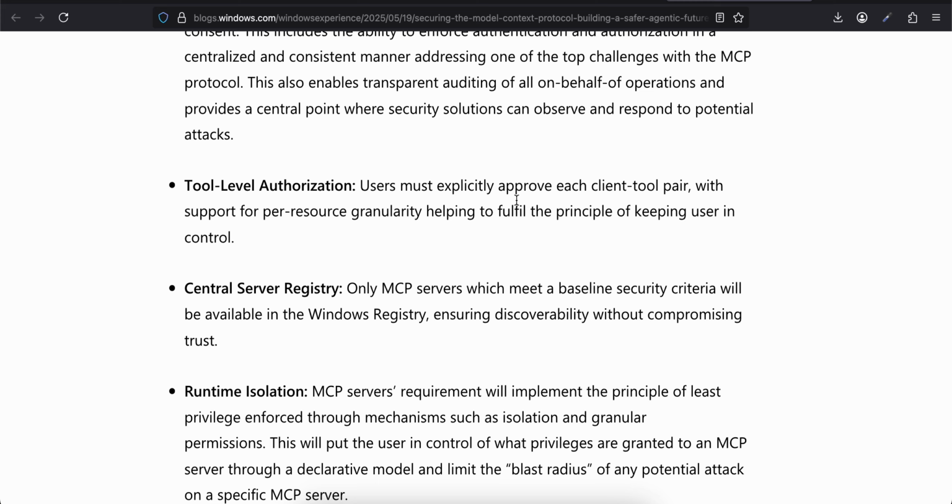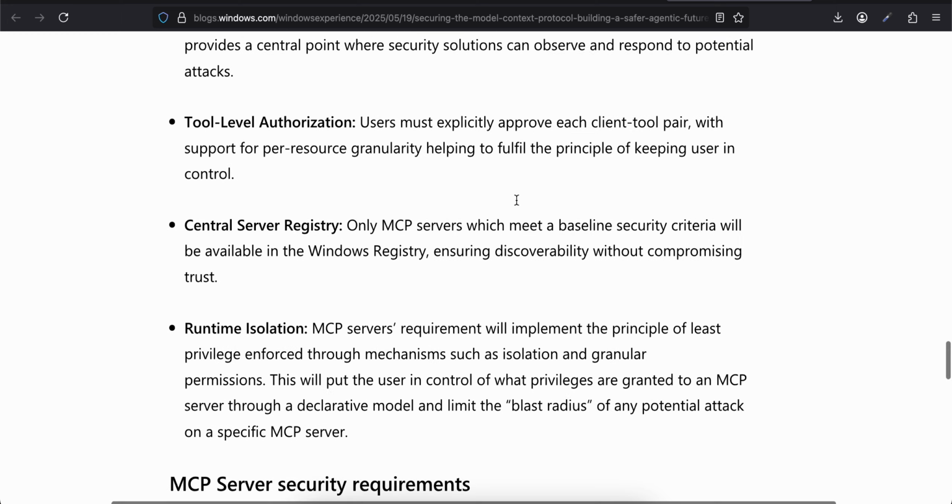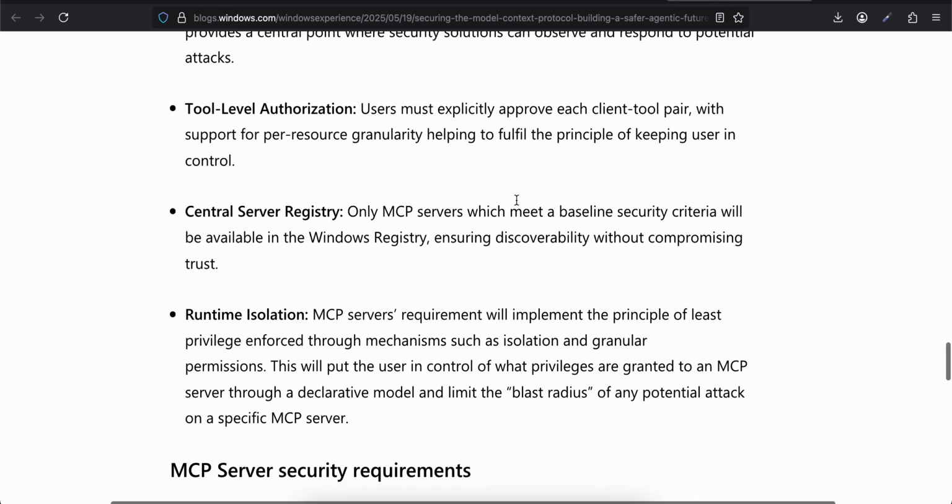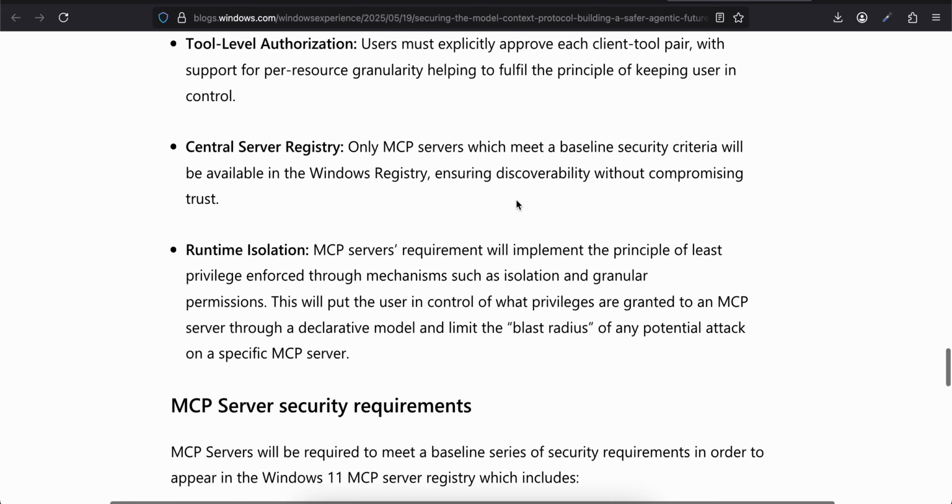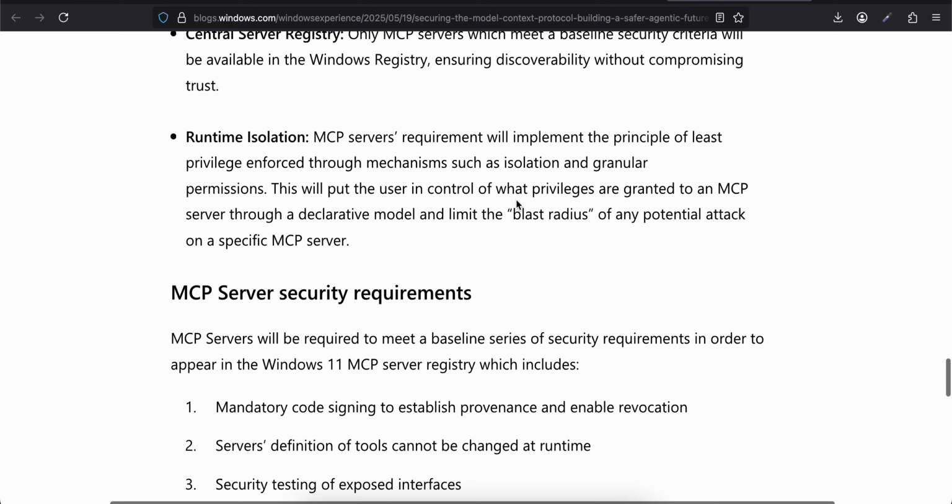Tool level authorization. Users must explicitly approve each client tool pair with support for per-resource granularity, helping to fulfill the principle of keeping the user in control. Central server registry. Only MCP servers which meet a baseline security criteria will be available in the Windows registry, ensuring discoverability without compromising trust. Runtime isolation.